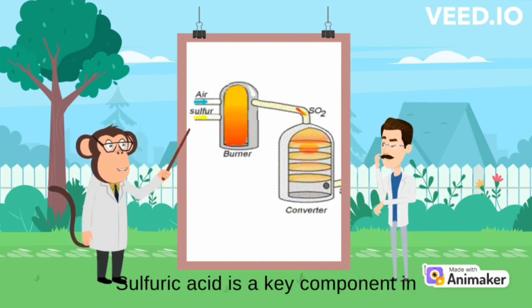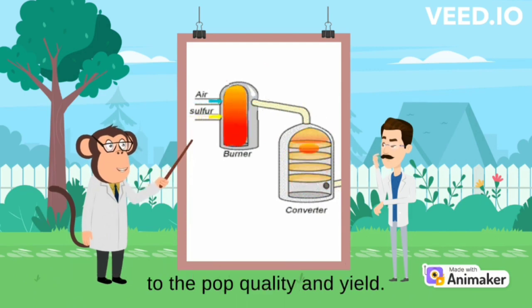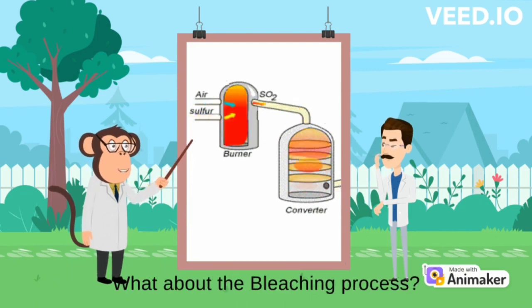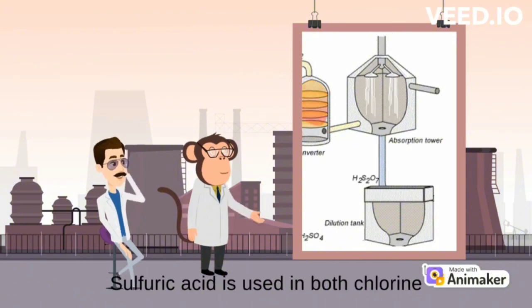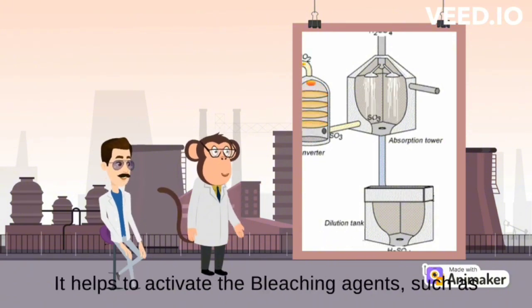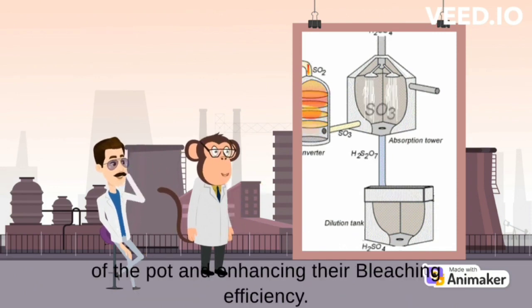Exactly. Sulfuric acid is a key component in the delignification process, and it significantly contributes to the pulp quality and yield. That's fascinating. What about the bleaching process? In the bleaching process, the goal is to whiten the pulp to achieve the desired brightness and color. Sulfuric acid is used in both chlorine-based and chlorine-free bleaching processes. It helps to activate the bleaching agents such as chlorine dioxide or hydrogen peroxide by lowering the pH of the pulp and enhancing the bleaching efficiency.